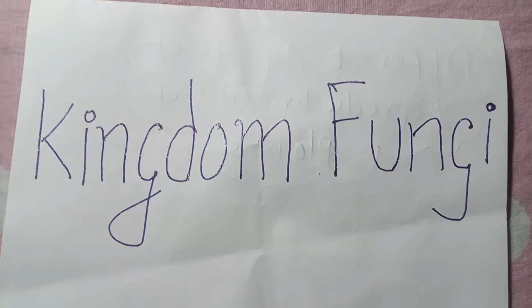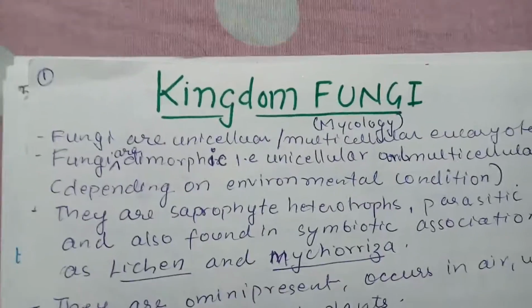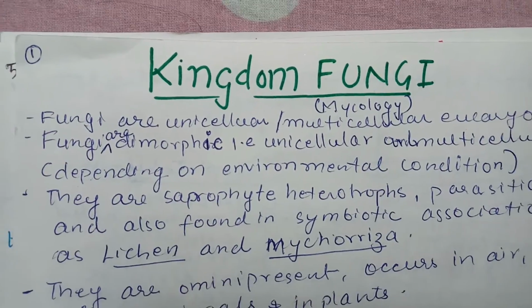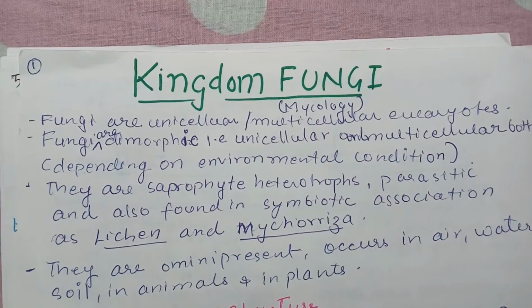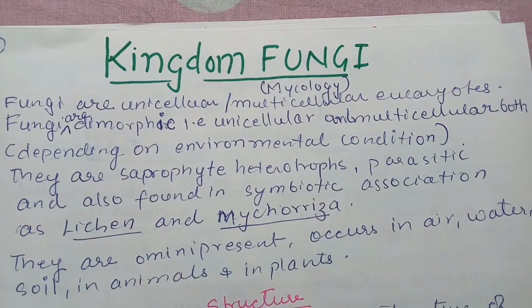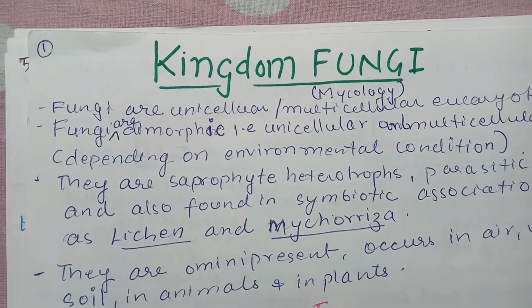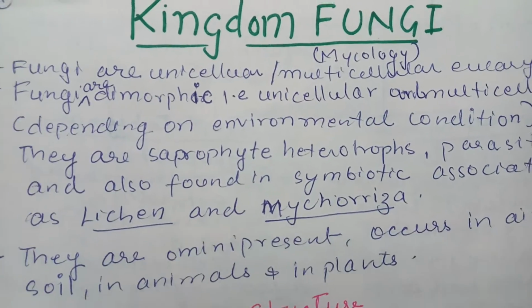Dear student, today we will study kingdom fungi. The study of fungi is called mycology. Fungi are unicellular or multicellular eukaryotes. Fungi are dimorphic, that is unicellular and multicellular. Both the phases occur in the same fungi depending on the environmental condition.